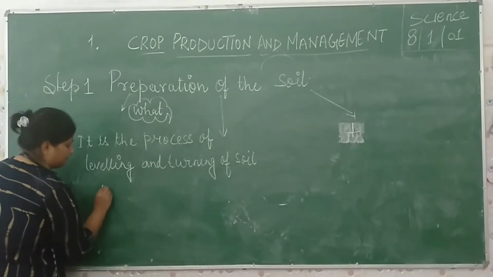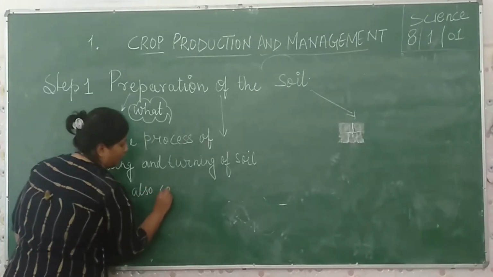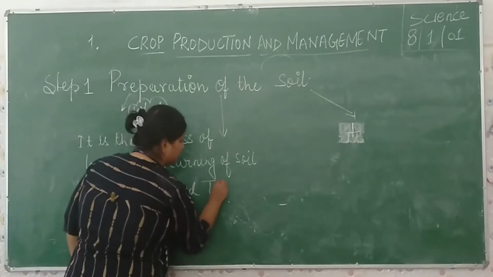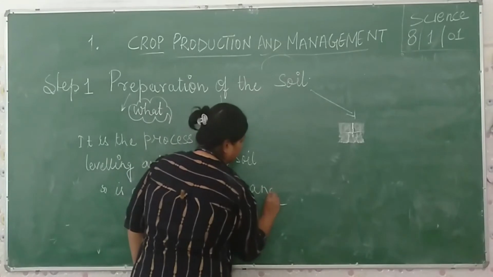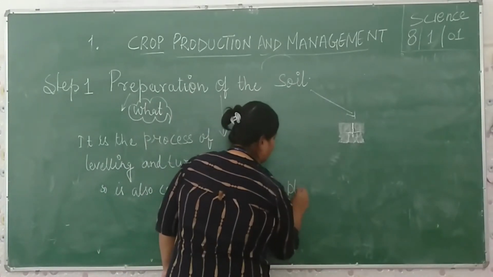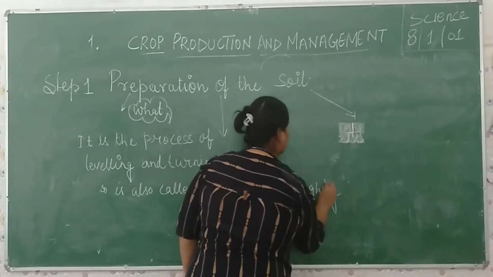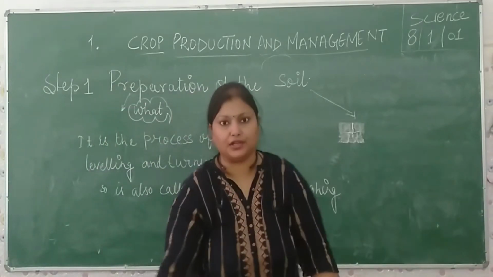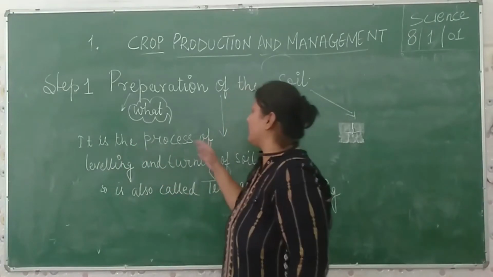So it is also called tilling and plowing. Understand? So from this definition, we can simply understand the things. It is a process of leveling.